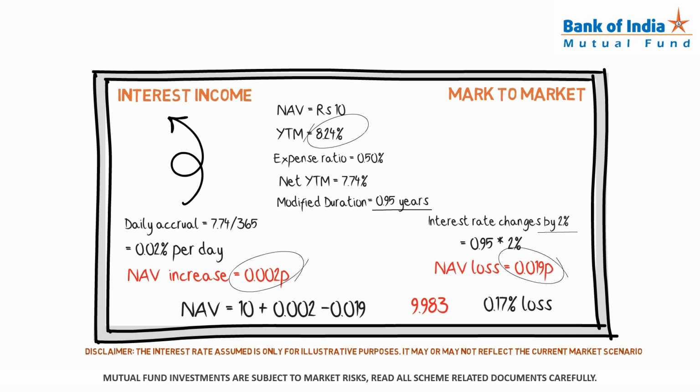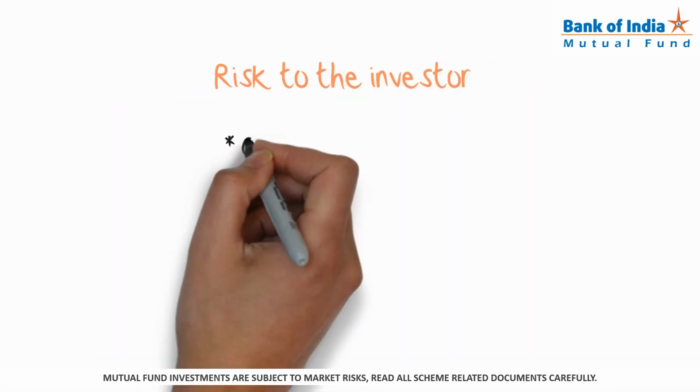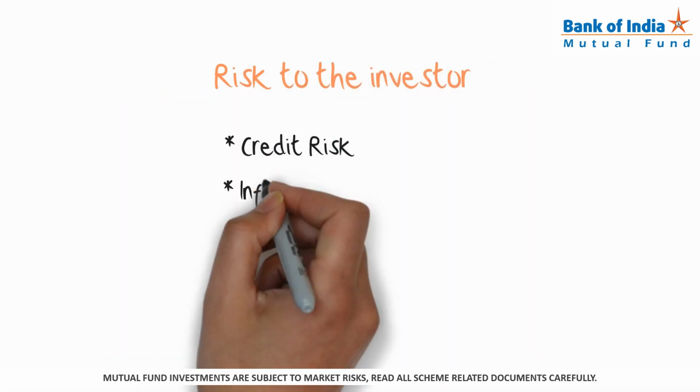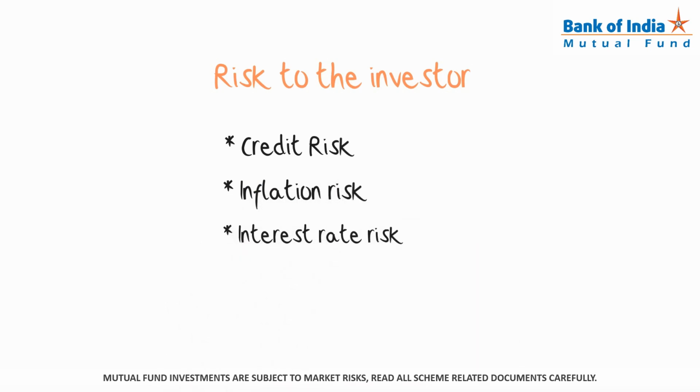Losses happen for the investor due to changes in price, a fall in prices of bonds, factoring in credit rating downgrades, shifts in market interest rates, and changes in inflation. Hence, the risk to the investor depends on three main factors: credit risk, inflation risk, and interest rate risk. In this case, due to the sharp rise in interest rates, the fall in NAV was quite steep compared to its daily accrual, hence the return for the fund turned negative.